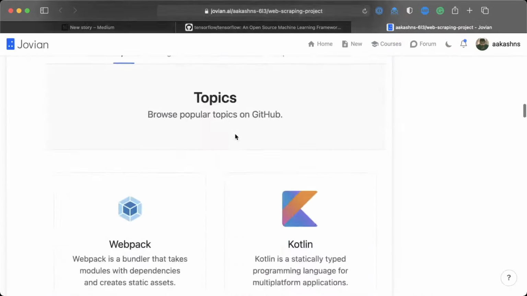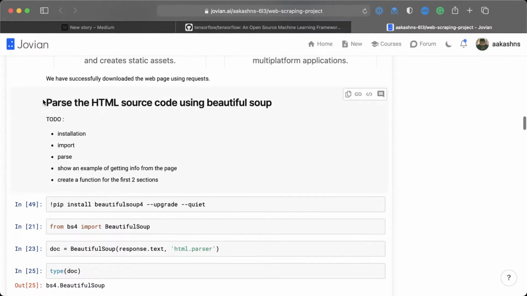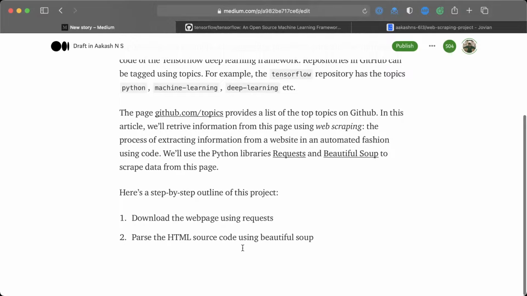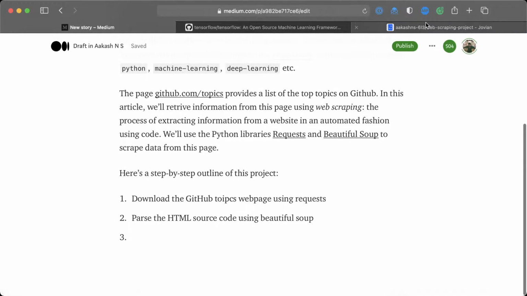Next, parse the HTML source code using beautiful soup. So the first step is to download the web page. The second step is to parse the HTML source code. Let's say download the GitHub topics web page using requests, parse the HTML source code using beautiful soup.